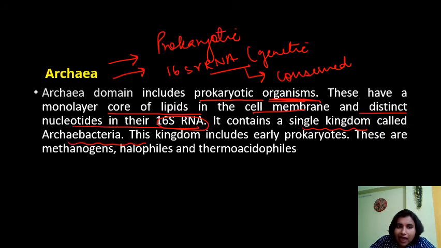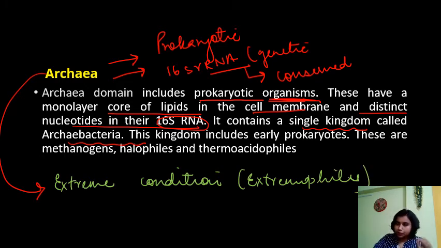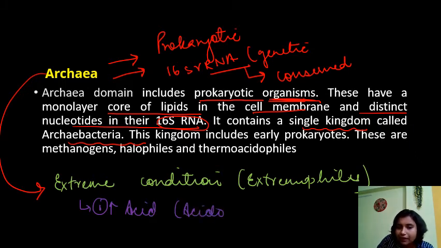So Archaebacteria actually includes those organisms which can survive in extreme conditions. They are also known as extremophiles. Let me show you what the extreme conditions are. Any organism which can survive in a highly acidic region, we call it acidophilic bacteria. Any organism which can survive in high salt, we call it halophile.